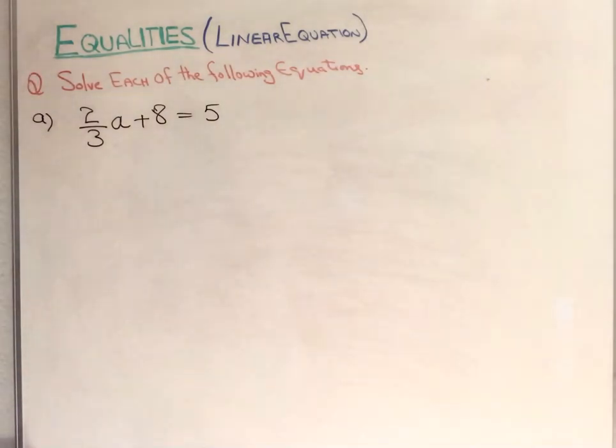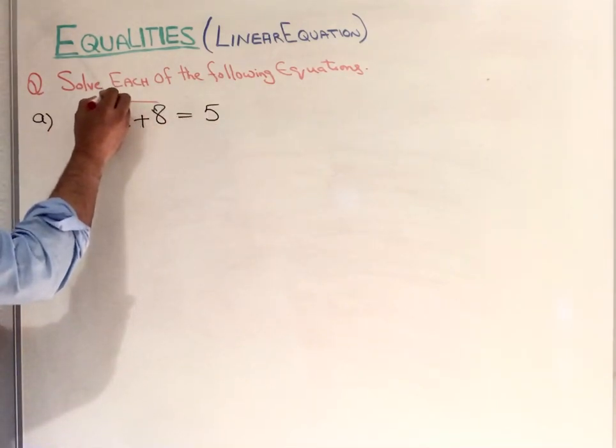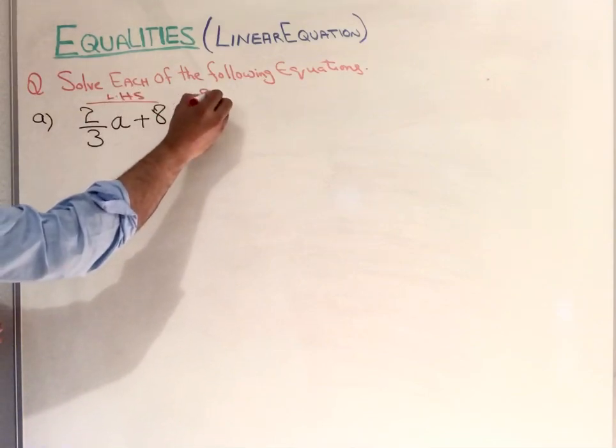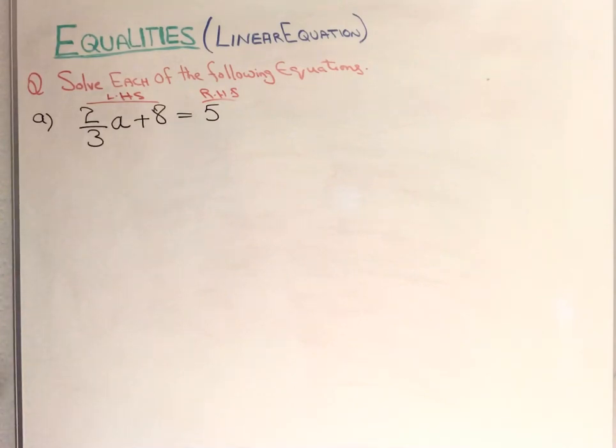So now here we have an equation: 2 over 3a plus 8 equals 5. So it means we have three values in there. How can we solve it? We have two sides here. One side is called the left hand side, and this is called the right hand side. Whenever we apply an operation, it has to be applied equally on both sides.